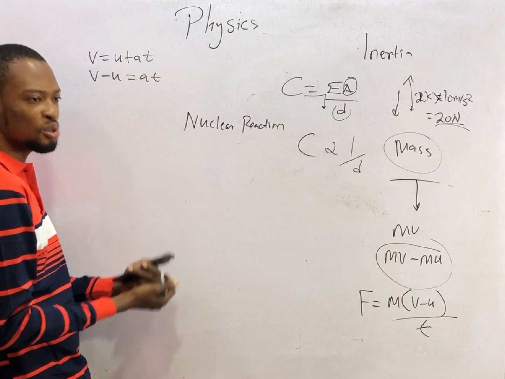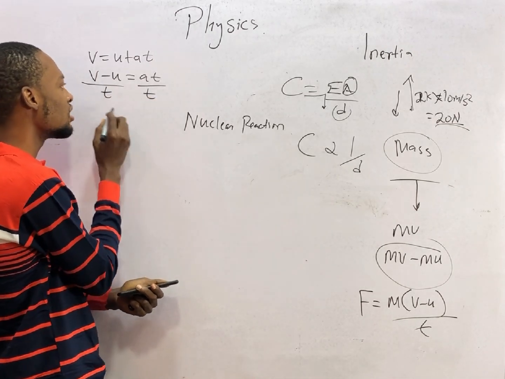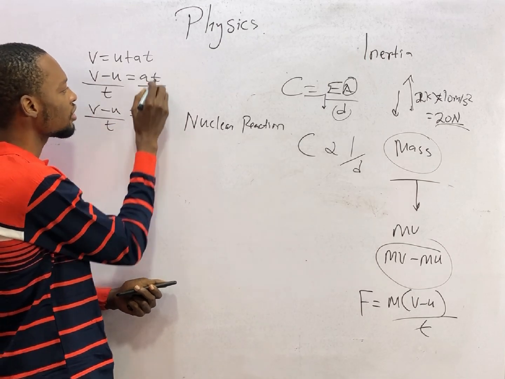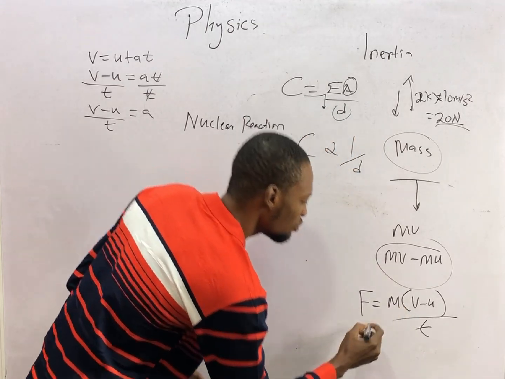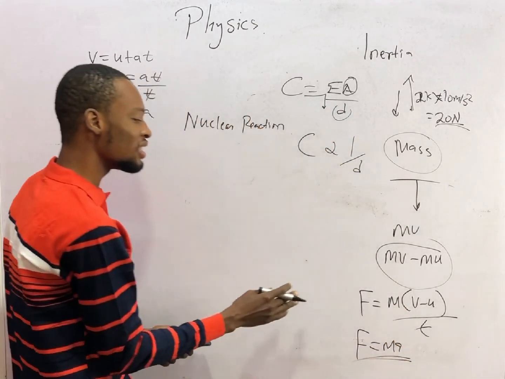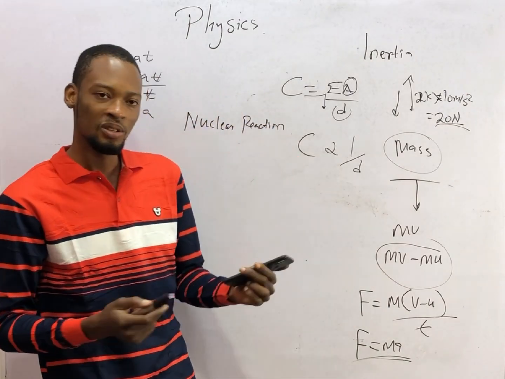True or true? True. When you divide here by t and you divide here by t, you have that v minus u over t is equal to a. So v minus u over t is a, which means force is equal to ma. This is how we derive force to be mass times acceleration, and that is from Newton's second law.